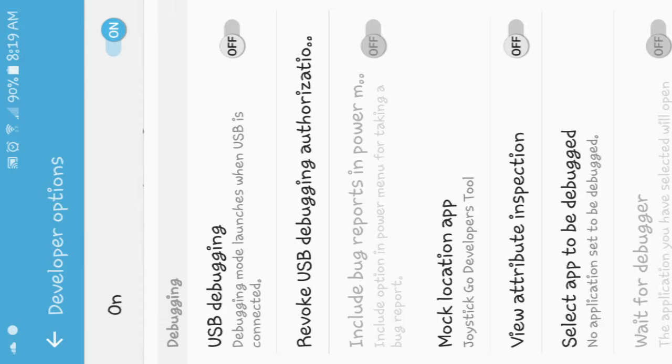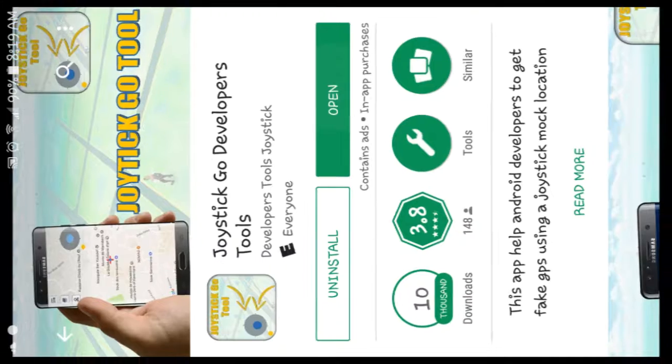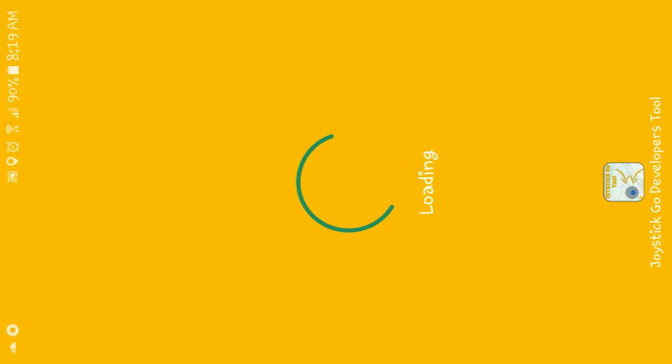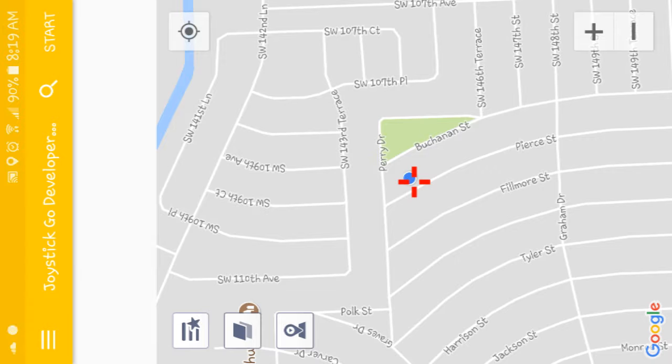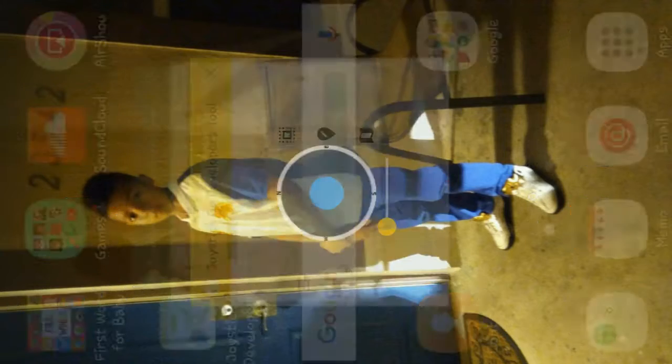Then you want to go back to your Joystick Go, and the top right corner should say Start. Click it. Then you'll see a huge circle in the center. Then you want to go to your Pokemon game.